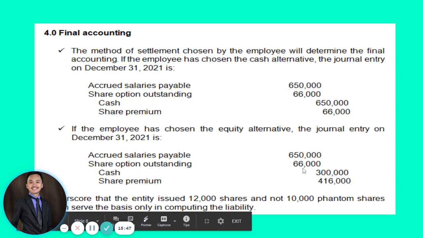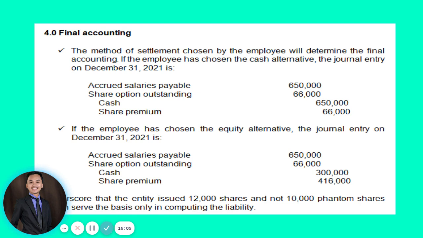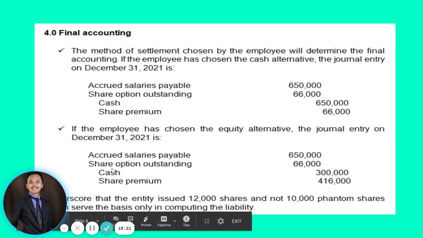We will also close share options outstanding for 66,000, but we will be crediting, not cash, but share capital equivalent to 12,000 shares. 12,000 shares times the par value. How much was the par value of your ordinary shares? If you look back at the problem, it is 25 pesos par value. So 12,000 times 25 pesos, there will be share capital of 300,000. This is not cash, but instead share capital for 300,000.